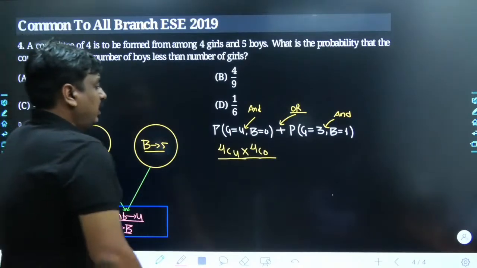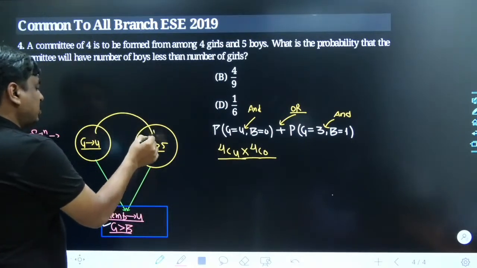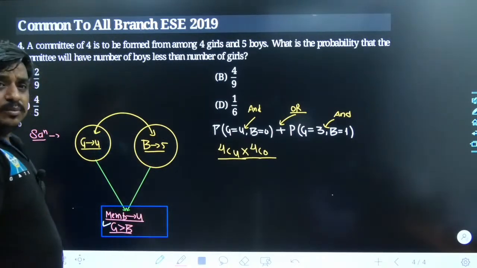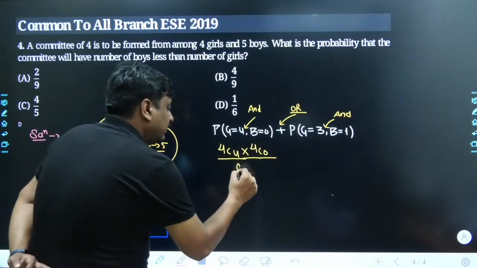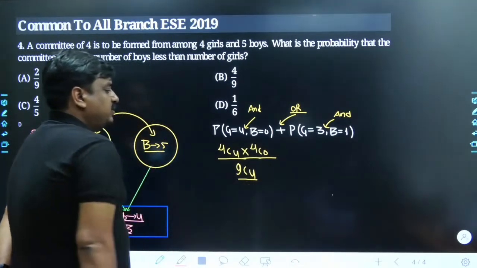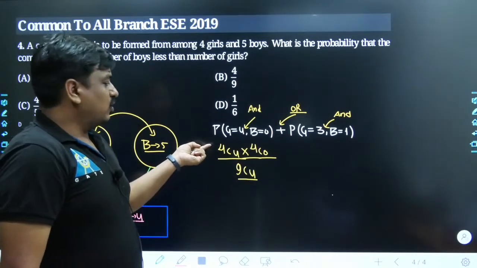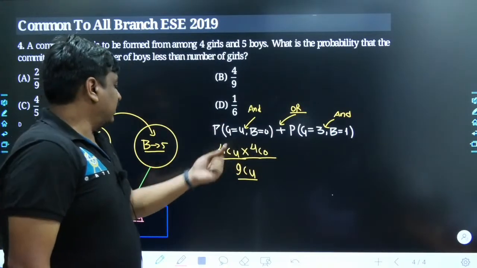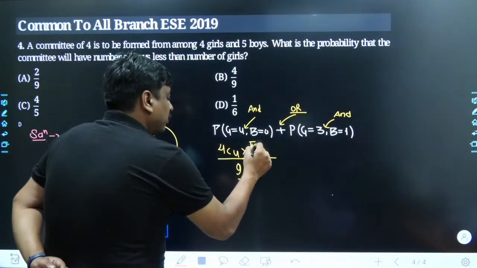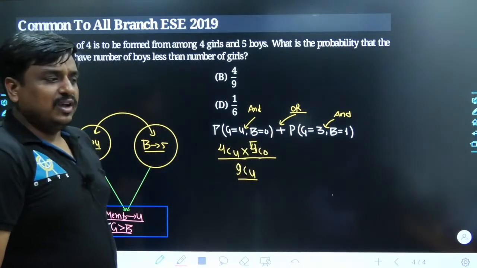End of the day, you have 9 people and you have just selected 4, so at the denominator it is 9C4. Could you understand what I'm saying? So 4 girls are selected out of 4 girls, 0 boys are selected out of 5 boys, and a total of 4 people are selected out of 9 people.